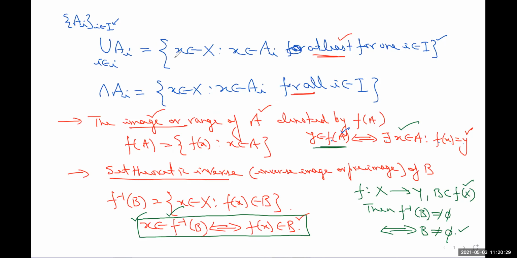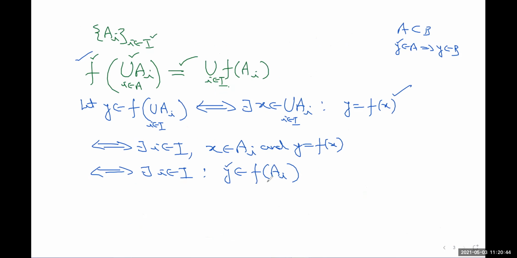If the union of A_i is the collection of all those x such that x belongs to at least one A_i, then if x belongs to some A_i, it must be in the union of all those sets. Here in our case, y belongs to f of A_i. So I can write that y belongs to the union of f of A_i, where i belongs to the index set.